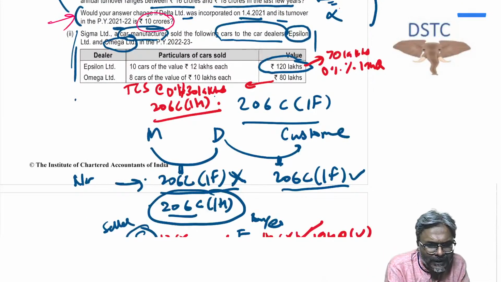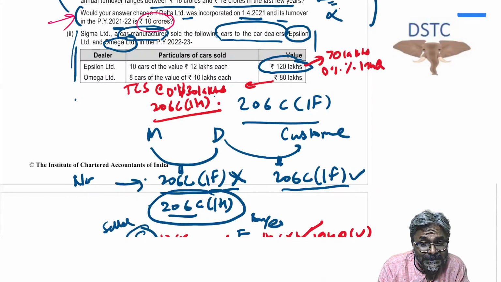Now if you see the value of the car, Sigma Limited, a car manufacturer, sold the following cars to the car dealer Epsilon Limited and Omega Limited in the previous year 22-23. Now Epsilon Limited, 10 cars of the value of 12 lakhs each, students. Now on this 12 lakhs each, please tell me whether this particular TCS under section 206C(1F) will be collected, and the answer is yes. Sorry, it will not be collected.